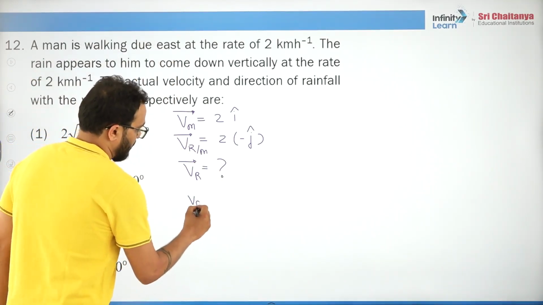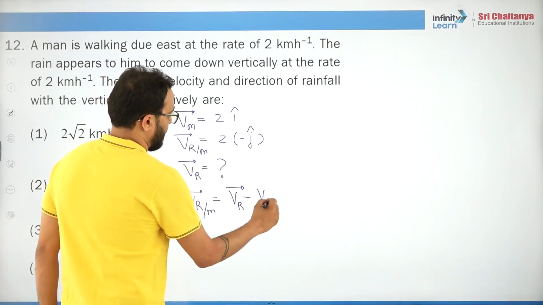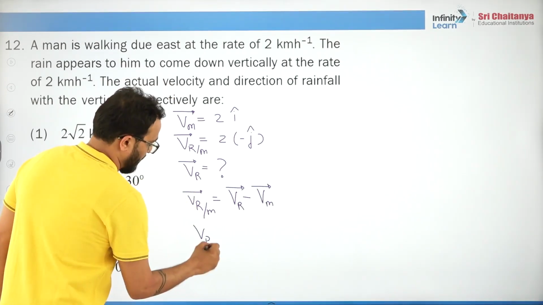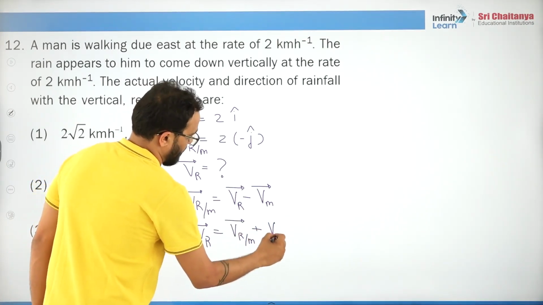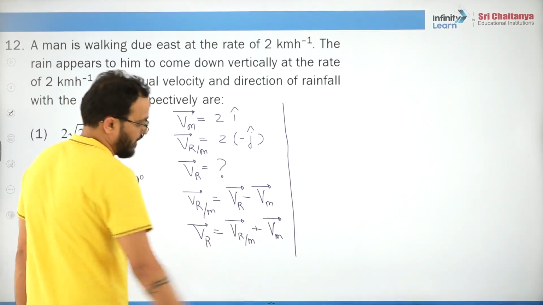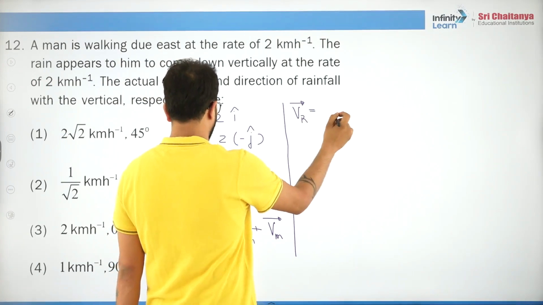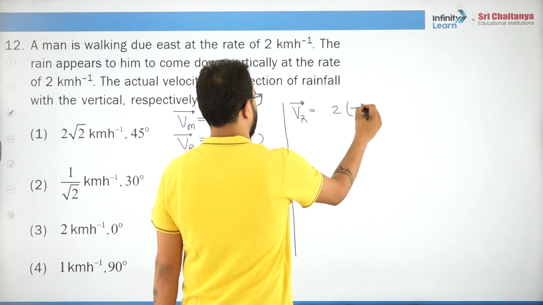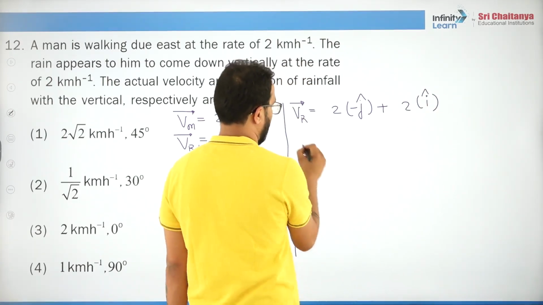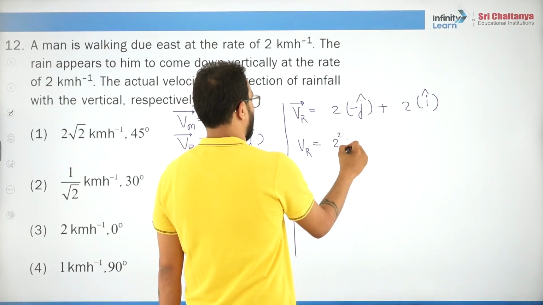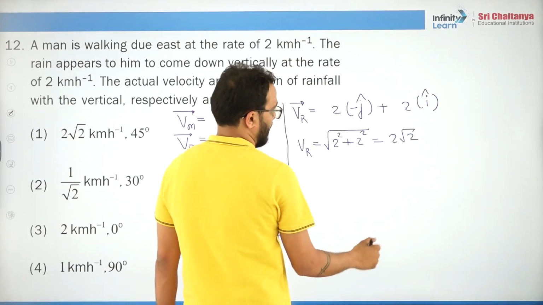Okay. So we have this formula. Everybody knows this: vector Vr minus vector Vm. Fine. So what is vector Vr? Just put the values, get the answer. How much is this? It is 2 times minus j cap plus 2 times i cap. So how will you draw it? And what is the magnitude? It will be 2 square plus 2 square under root, which is 2 root 2.